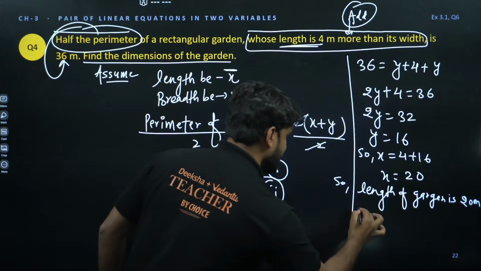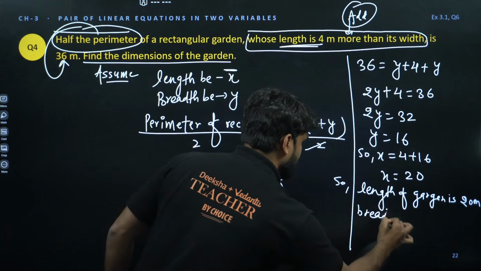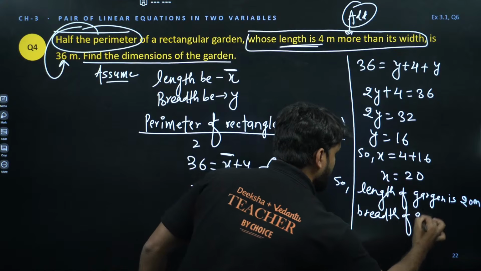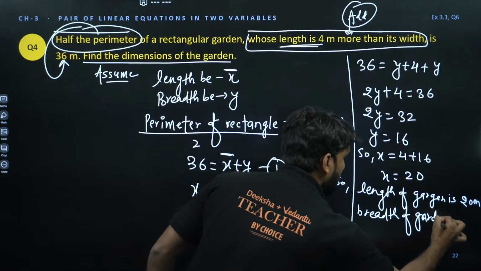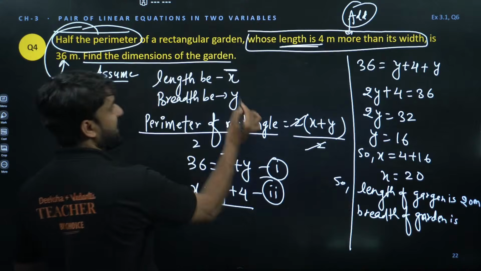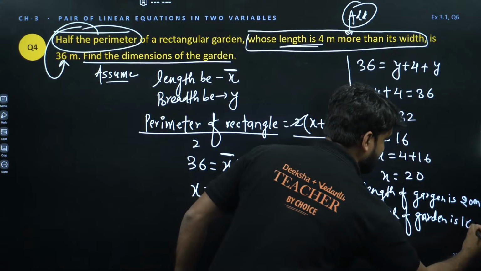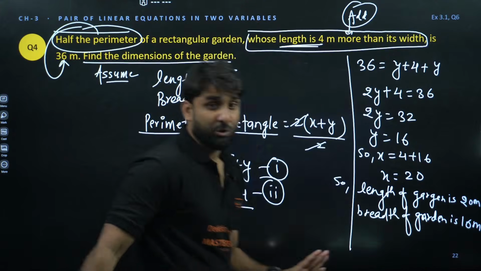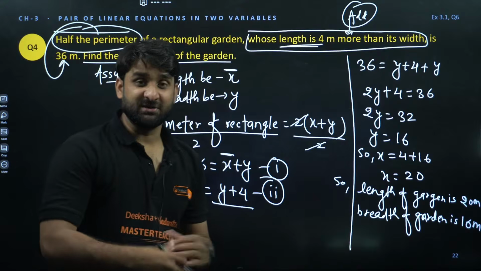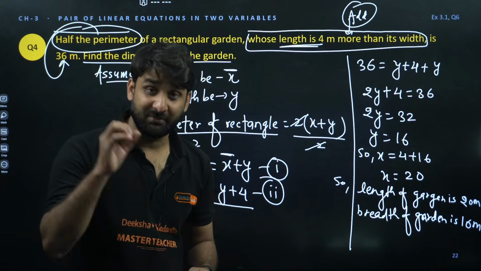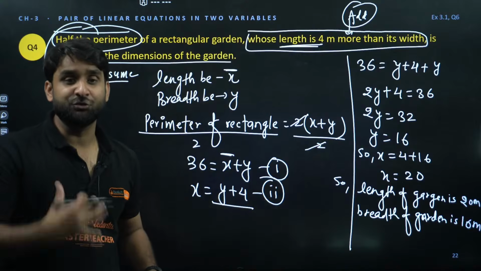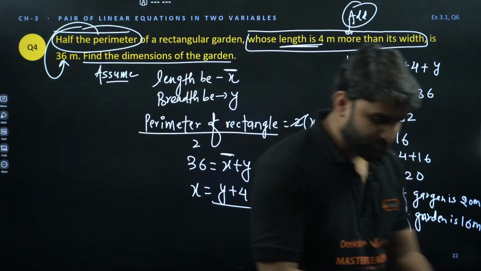And what is the breadth? Breadth of the garden is y, and we have y is equal to 16, so 16 meter. Unit is very important. Please make sure, because as per the strict pattern of CBSE, your marks will be deducted for units also, if unfortunately you miss writing the units. So unit is very important.